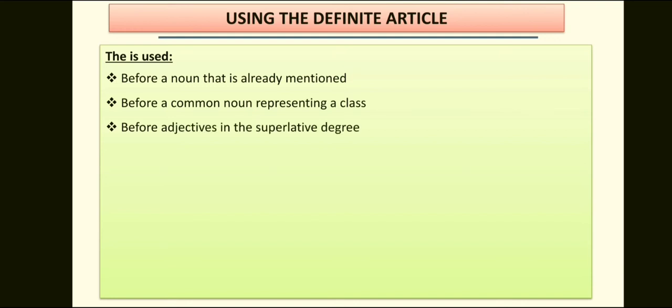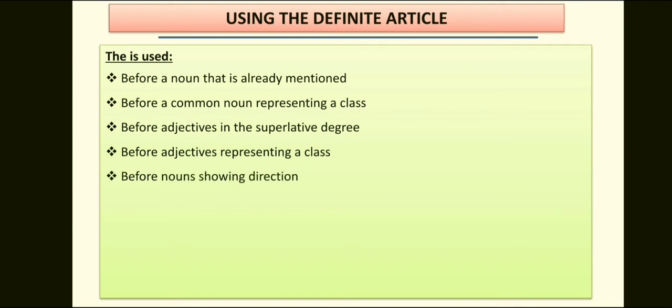Before adjectives in the superlative degree: the biggest planet in our solar system is Jupiter. Before adjectives representing a class. For example, the interest of the poor must be protected. Here, poor is the adjective that represents a class.